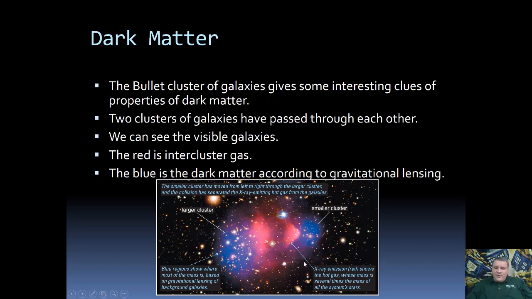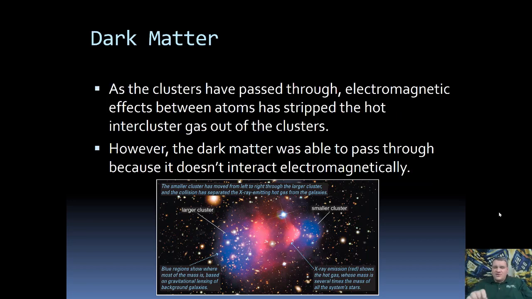Then the blue regions, this is where the dark matter has to be located based off of gravitational lensing. So we know where the galaxies are, we know where the intercluster gas is, and we know where the dark matter is. What's interesting is when we compare the dark matter to the intercluster gas, the dark matter stayed moving with the galaxies, but the intercluster gas has actually been slowed down and kind of separated from the rest of the cluster.